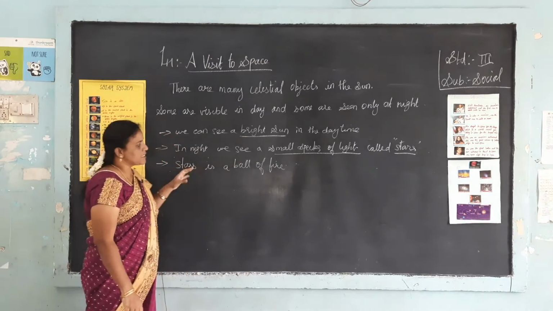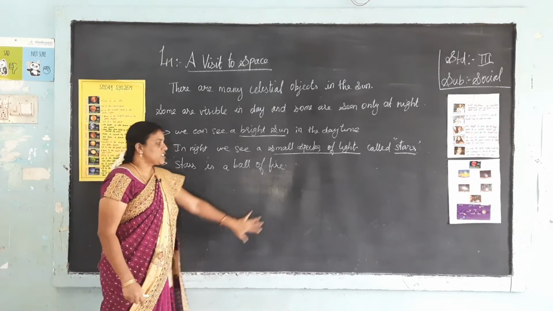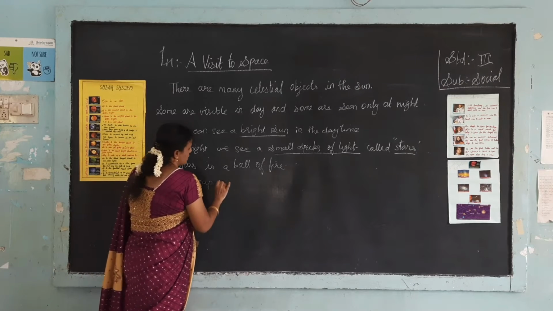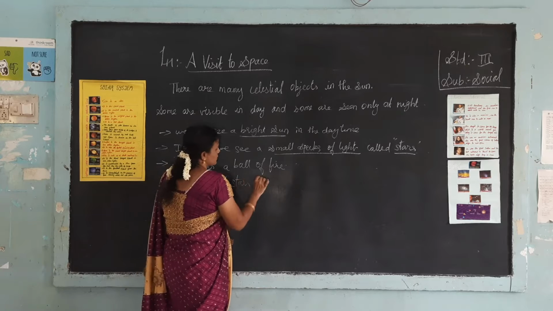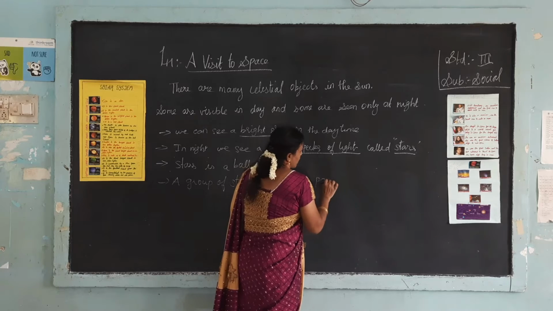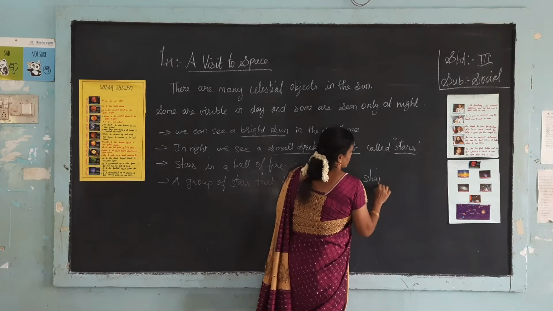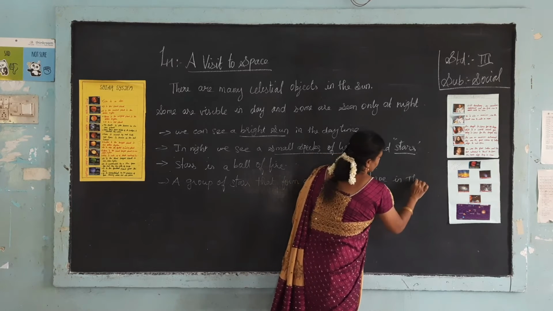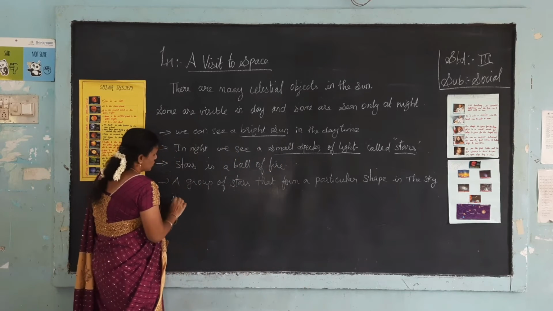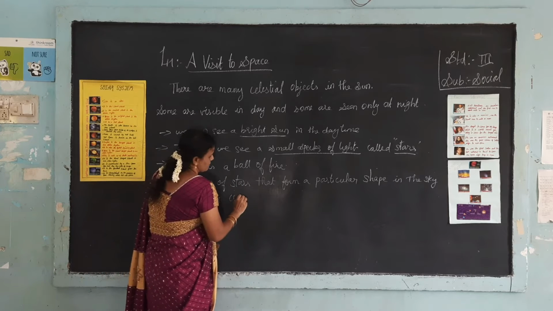A group of stars that form a particular shape in the sky is known as a constellation.